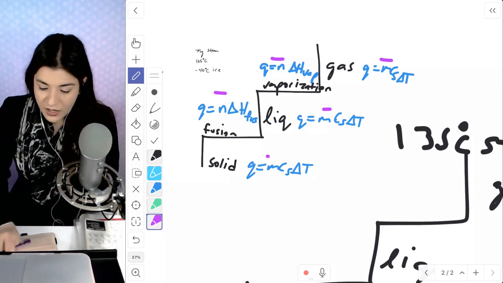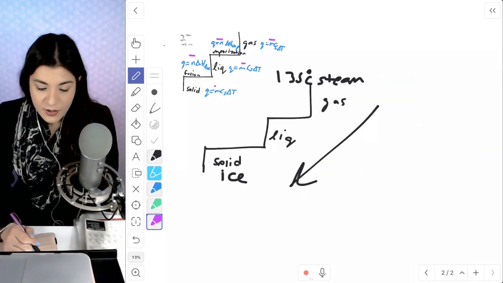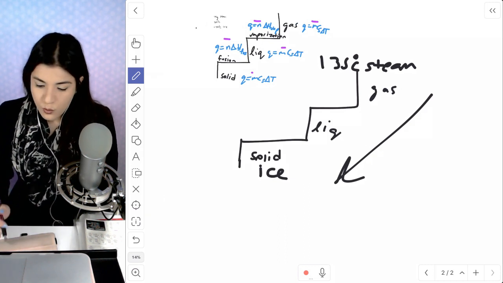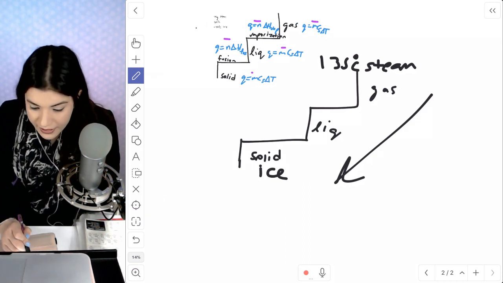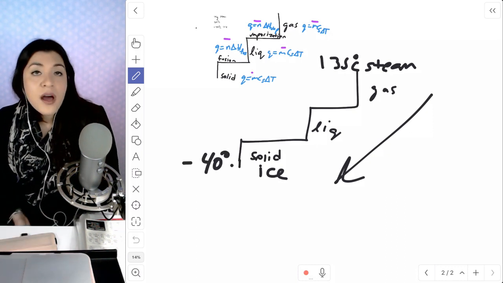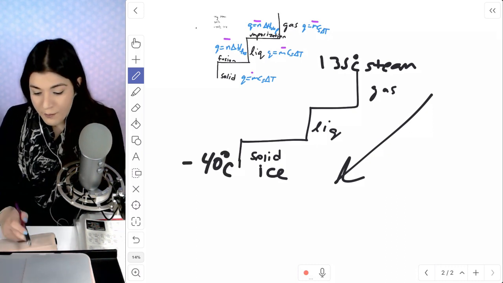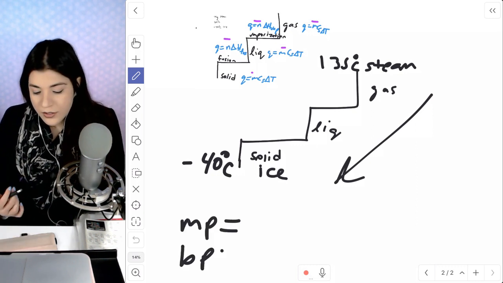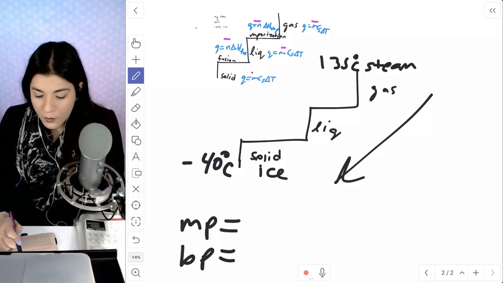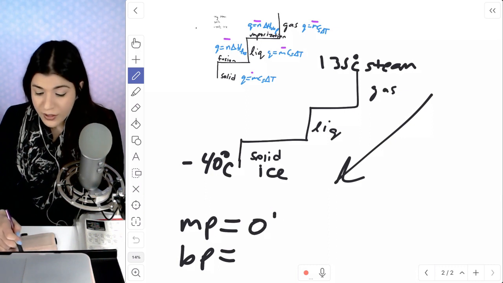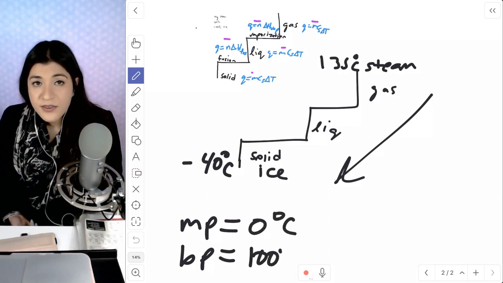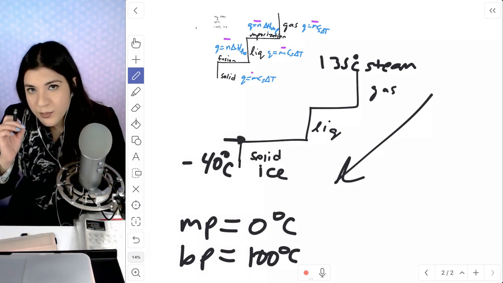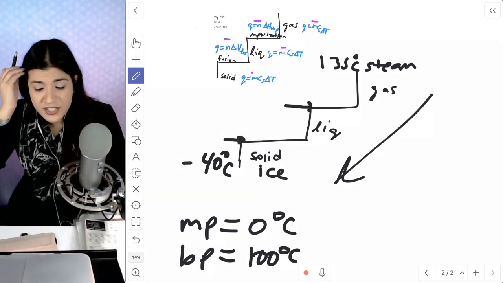Okay, so we have our steam. We also were given a final temperature, which was negative 40 degrees Celsius at the bottom. What is important to know is your melting point and your boiling point for water. So your melting point for water would be 0 degrees Celsius. Your boiling is 100 degrees Celsius. That is very important to know because this is going to tell you where to pretty much put everything, and we will have different changes in temperature.